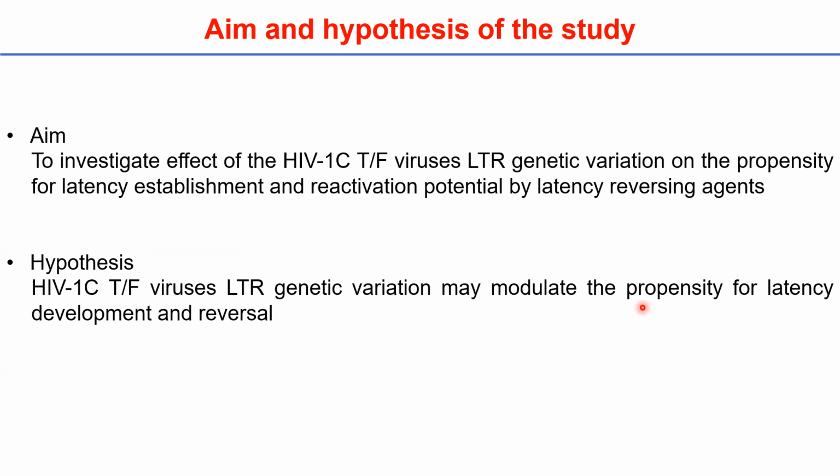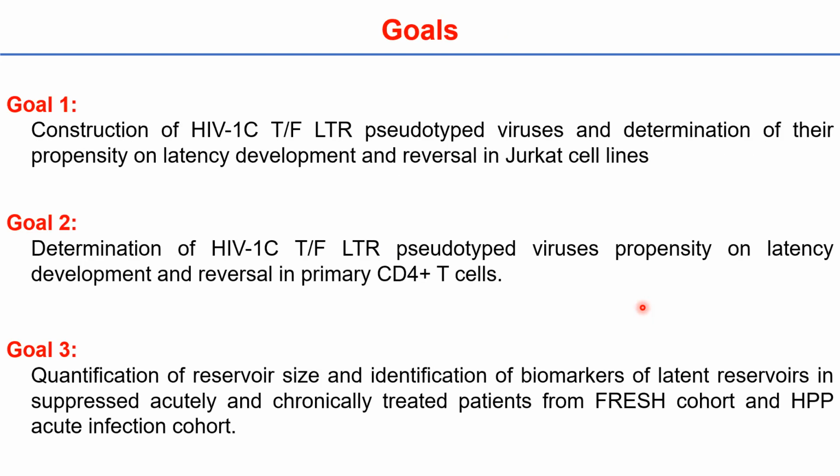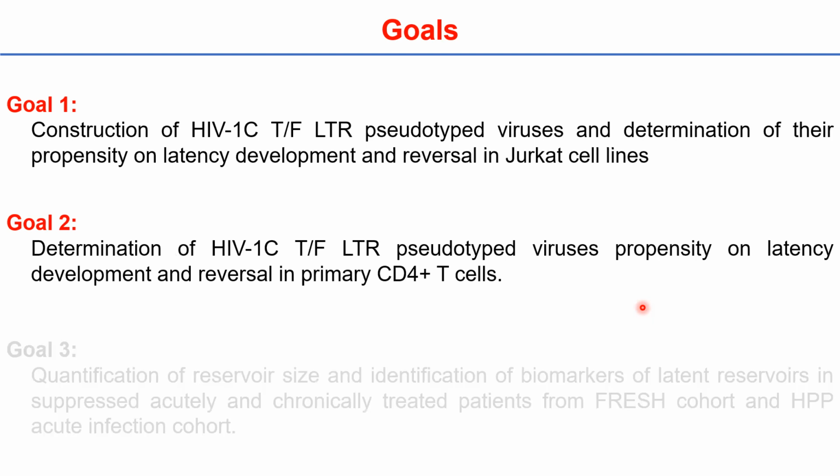So this brings us to the aim of my study, which is to investigate the effect of the HIV-1 subtype C transmitted founder viruses LTR genetic variation on the propensity for latency establishment and reactivation potential by latency reversing agents. And we hypothesize that the HIV-1 subtype C transmitted founder viruses LTR genetic variation may modulate the propensity for latency development and reversal. So my study is broken up into 3 goals. However, for the purposes of this presentation, I will only be focusing on goals 1 and 2.